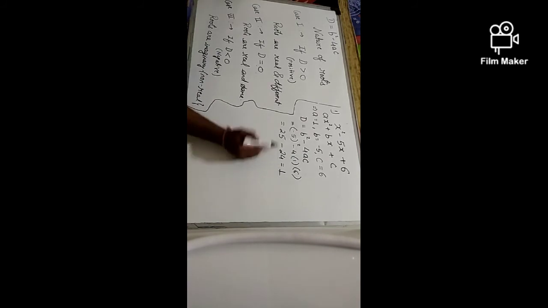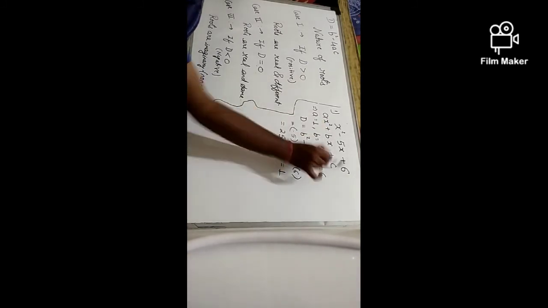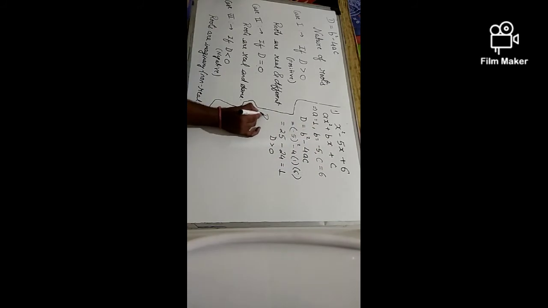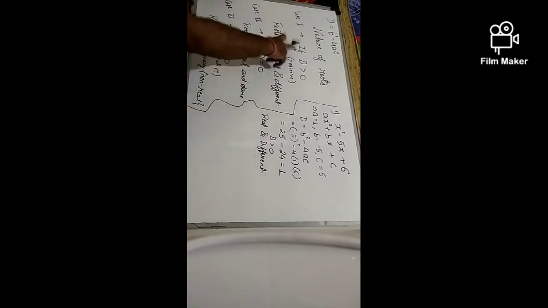1 is greater than 0. So in this case, d is greater than 0. So I can say that the roots of this equation will be real and different. This is the example of the first case.